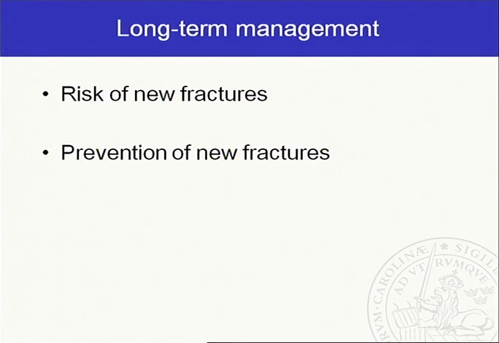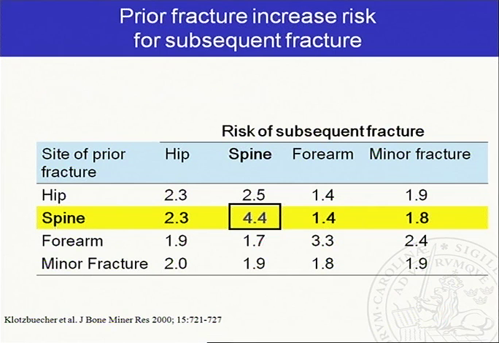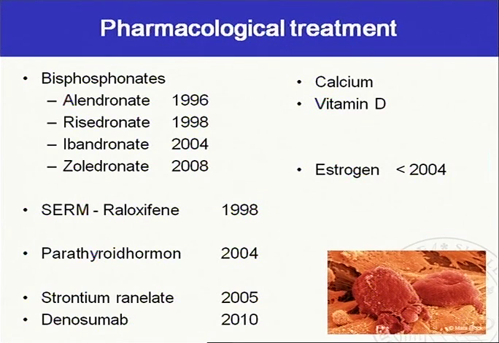There's also long-term management, which includes the risk of new fractures and prevention of new fractures. As you can see, if you have a spine fracture, you have a risk of virtually all other fractures, but of course it's highest for new vertebral fractures. On the good side, though, we actually do have effective treatments for osteoporosis that increase bone strength, which is most important for vertebral fractures compared to peripheral fracture, where you virtually always have a fall.